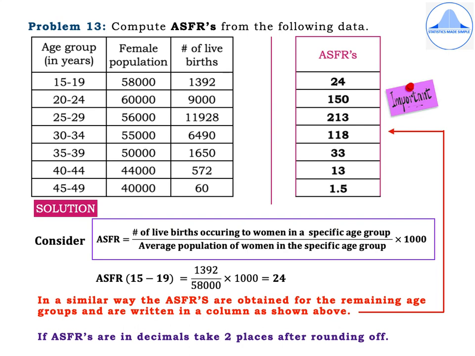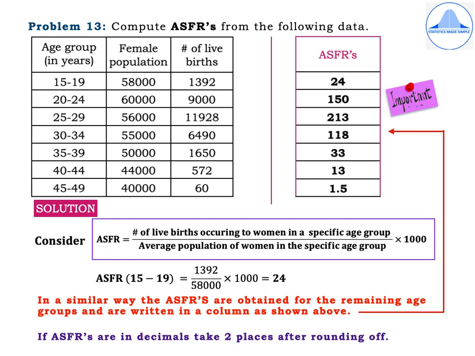So ASFR for 15 to 19 is equal to the number of live births in that age group divided by the average population of women in that age group, into 1000. From the table, it is equal to 1,392 divided by 58,000 into 1000, and you get the ASFR for the age group 15 to 19 years as 24.